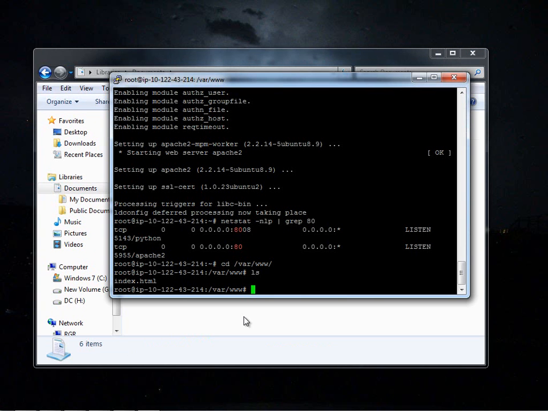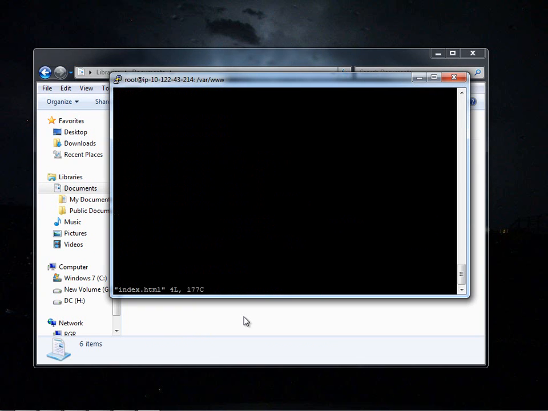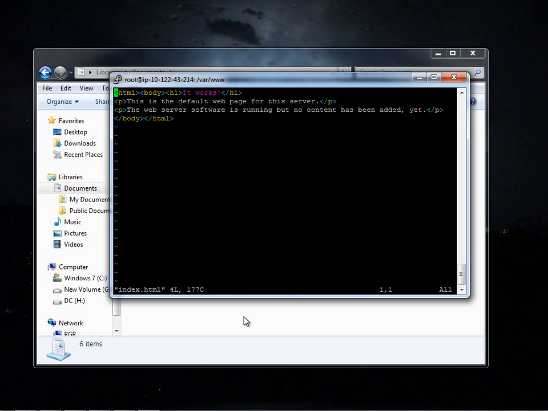To identify that our instance is running, let's edit the index.html page, so that we can confirm it's our Innobus EC2 instance. So it says it works, so let's go ahead and add Innobus here.